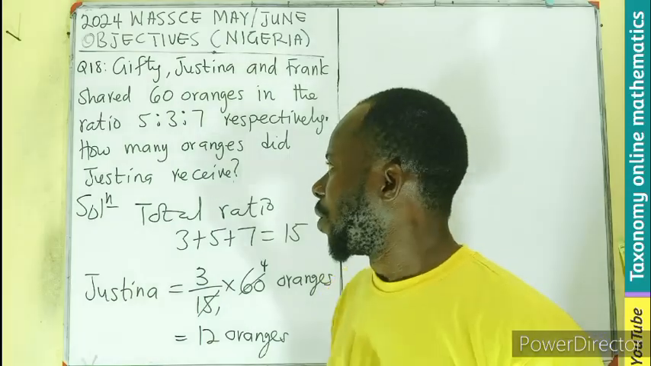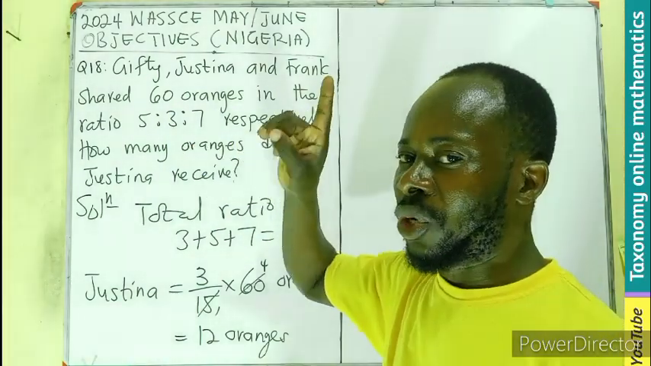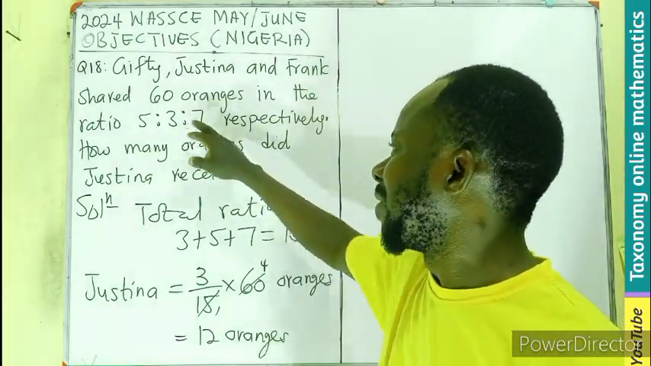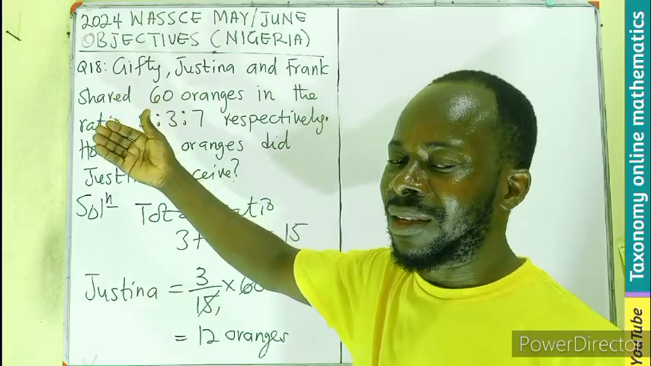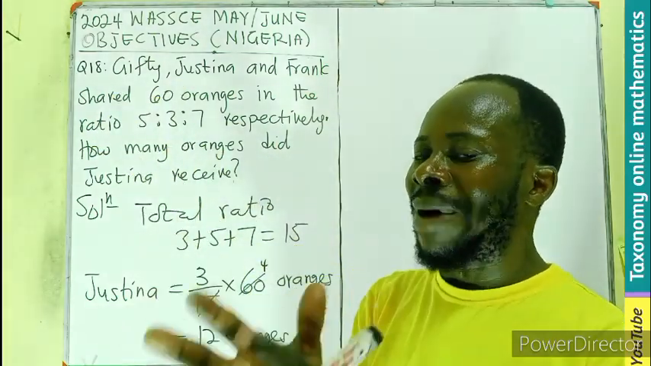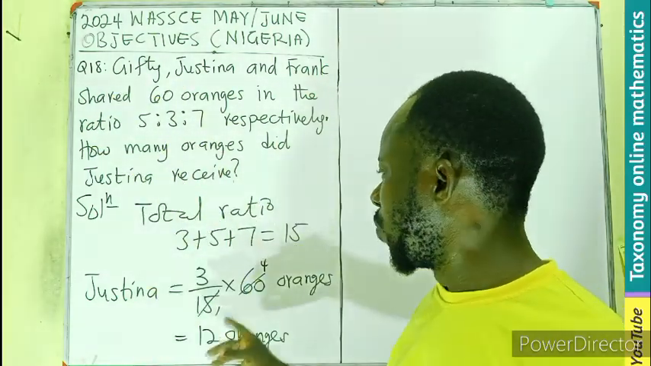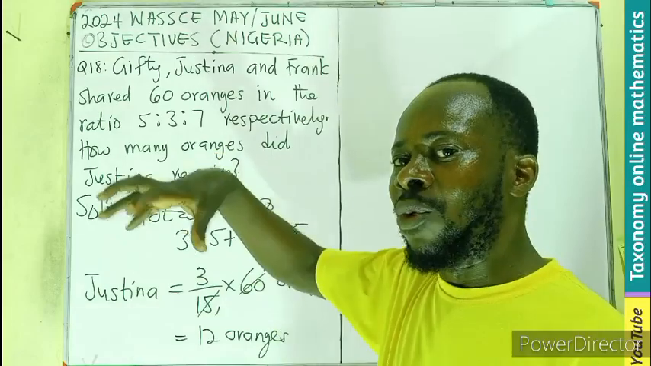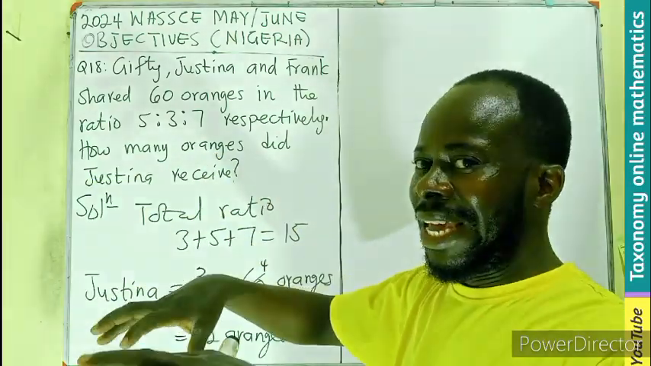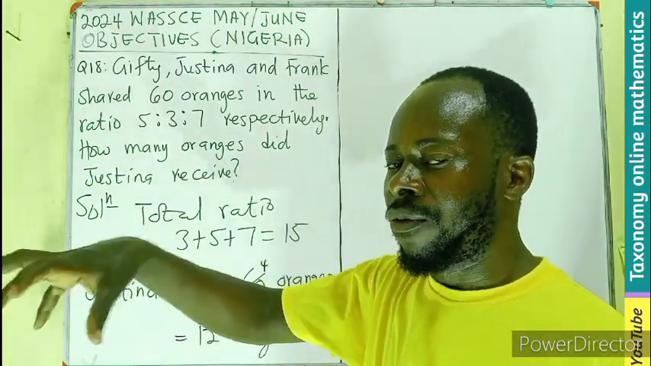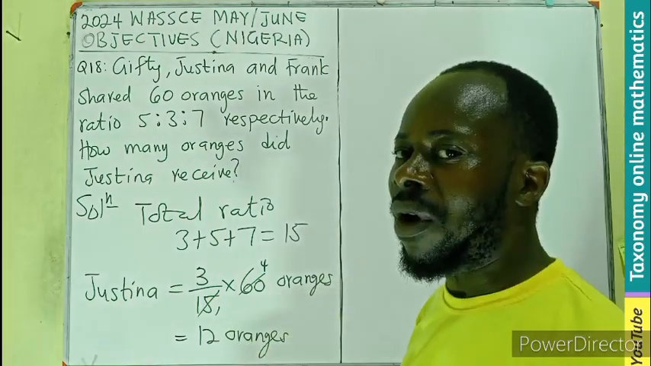Or better still, we can find the division of 1. There are 15 parts. The oranges will be shared in 15 parts. So how many oranges are in one part? If you divide, you will get 4, meaning 4 oranges in one part. Then Justina is taking 3 groups of that: 4, 4, 4. And that will be 12 oranges.